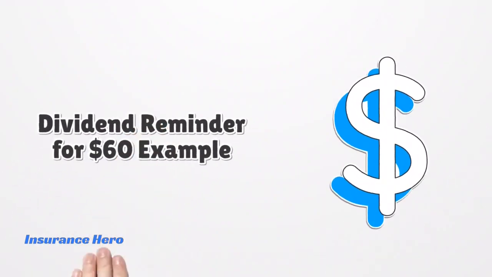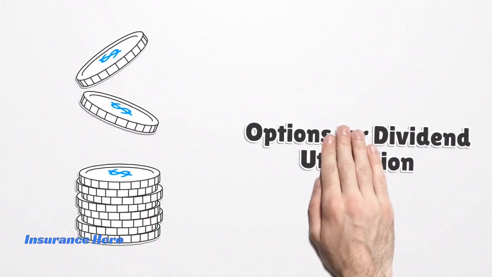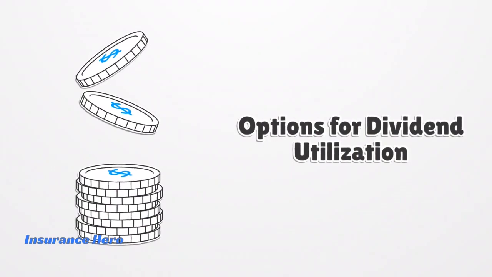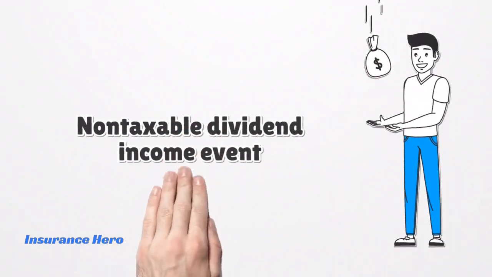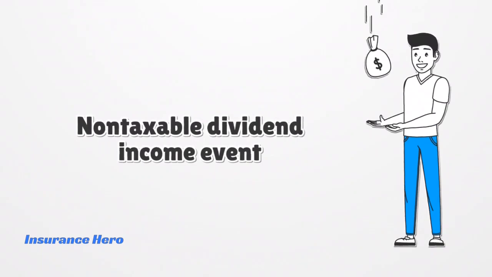Regarding dividends, remember the $62 dividend example we discussed earlier? Pearl has several options for using that dividend, such as taking the cash, applying it to future premiums, accelerating the policy's payoff, buying a 1-year term rider, or letting it accumulate interest. Regardless of how she uses the dividend, receiving it is not a taxable event, since it is considered a return of life insurance premiums paid that have already been taxed.